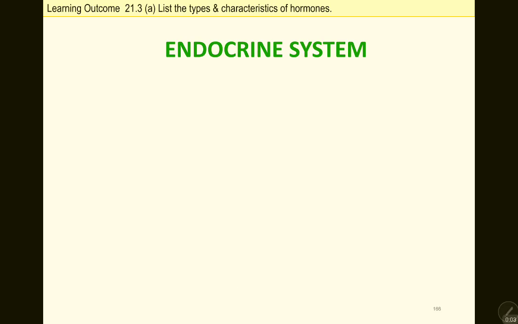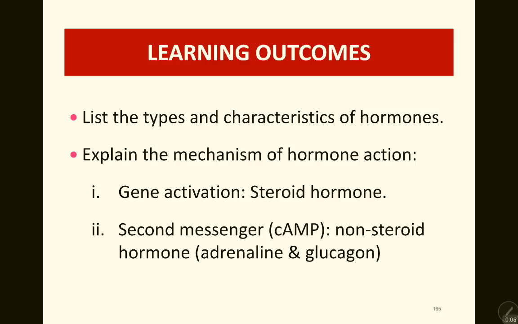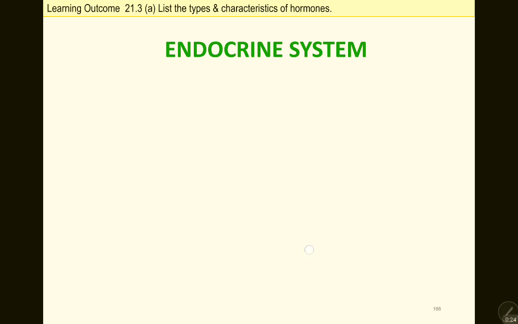Okay, so these are the learning outcomes for today. We are going to learn the types and characteristics of hormones. There are several types of hormones, and there are two mechanisms of hormone action. One is for steroid hormone, one is for non-steroid hormone.